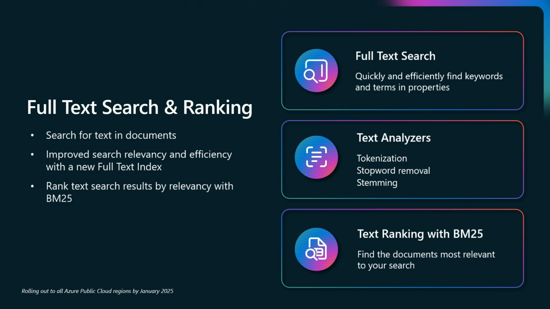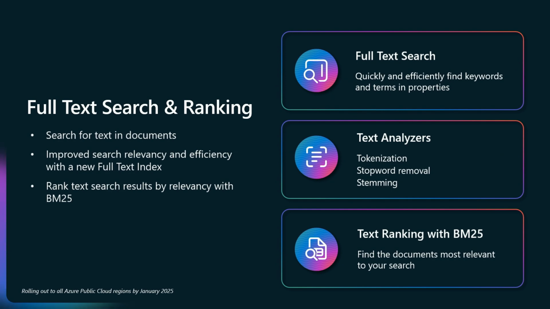This comes with built-in text analyzers like tokenization of words, removing stop words to remove noise from your searches, and also stemming. So if I am searching for a keyword, for example the word swim, I could find other forms of that keyword in the documents as well, like swam or swimming. So it creates a very powerful way to execute full text search and retrieve the right documents.